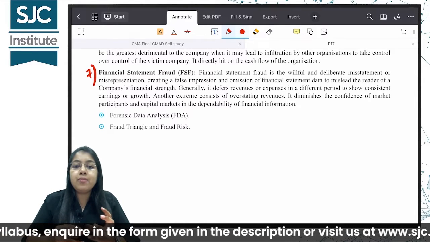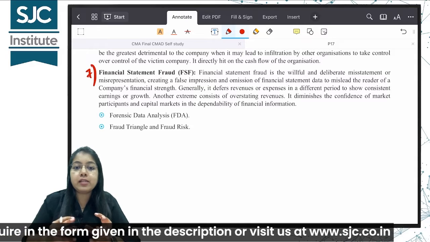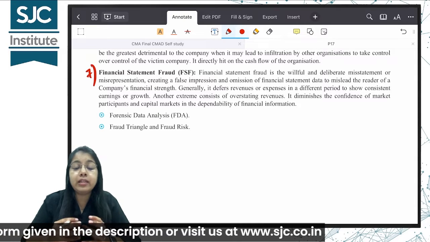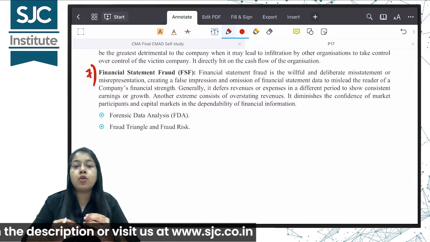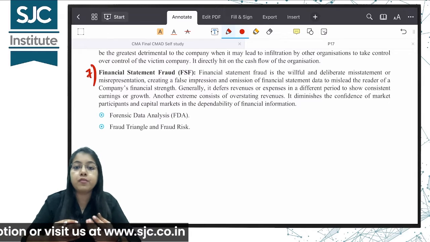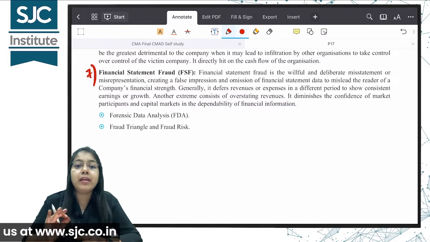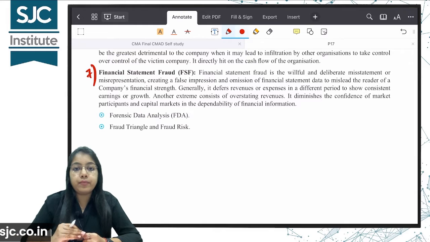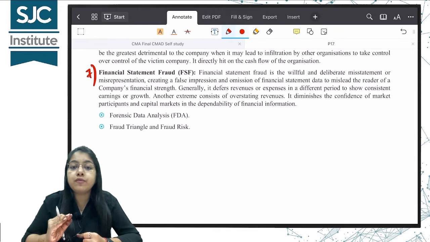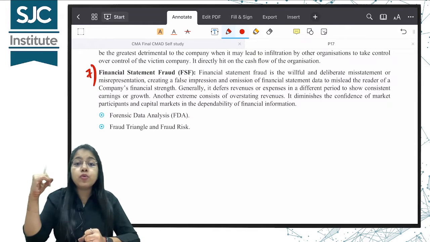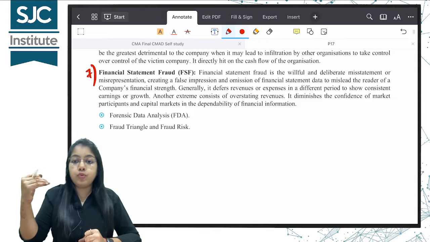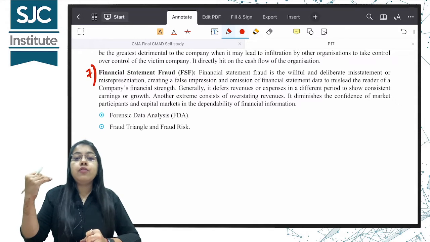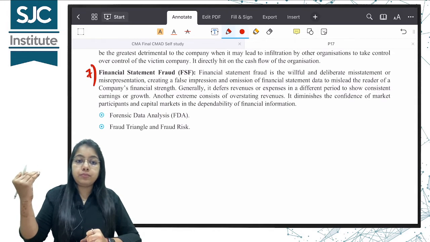Okay, some kind of hair-fair is done in accounting. Deliberately, the management, or you can say the preparers of the financial statements, are making misstatements or omission of certain important facts which should be disclosed in the financial statements. They are not doing so. So all these are financial statement frauds.